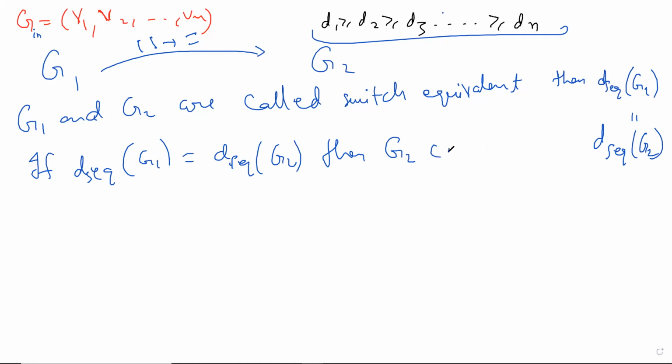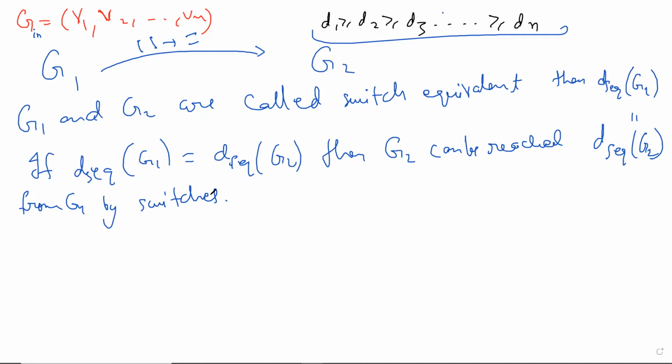Then G2 can be reached, or can be gotten from G1, by these switches that we were doing. Not one, maybe you would have to do several switches, right? But this is the question.